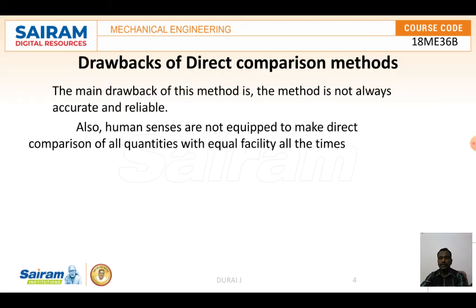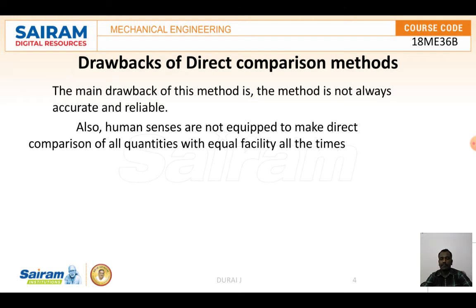Then we will discuss the drawbacks of the direct comparison method. The main drawback is that the method is not always accurate and reliable, for various reasons. For example, the lines on a scale may be rubbed off, or a weight may get damaged. For those reasons it may not be accurate and reliable.